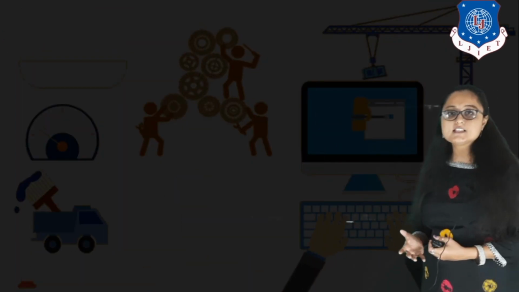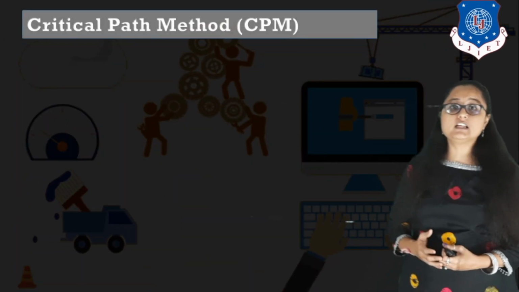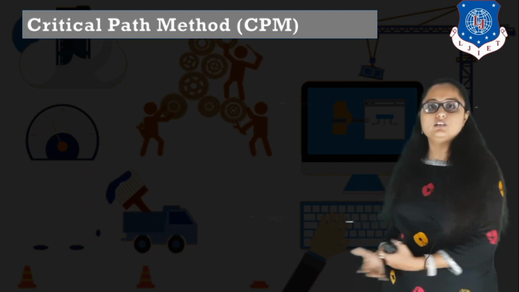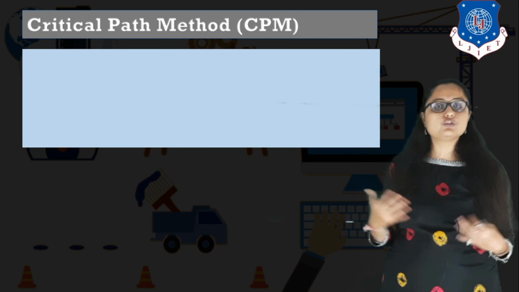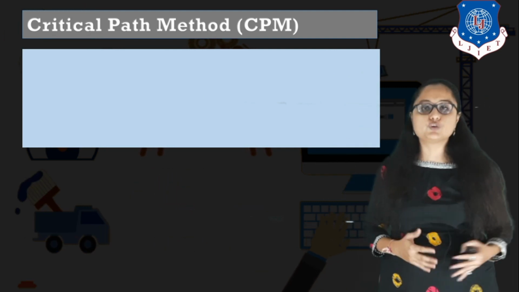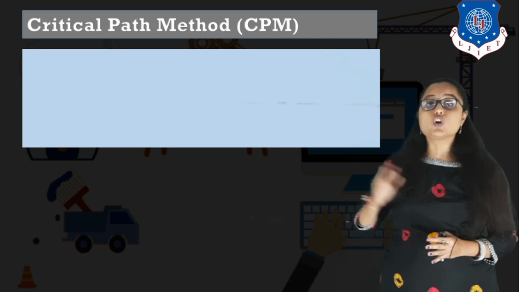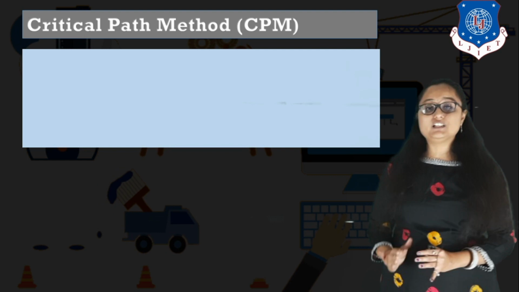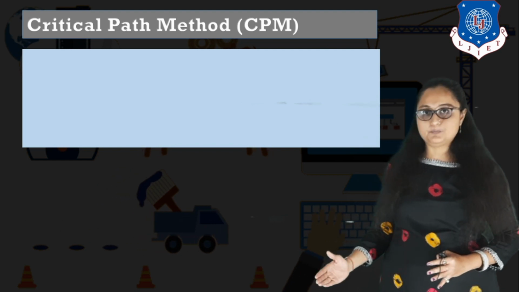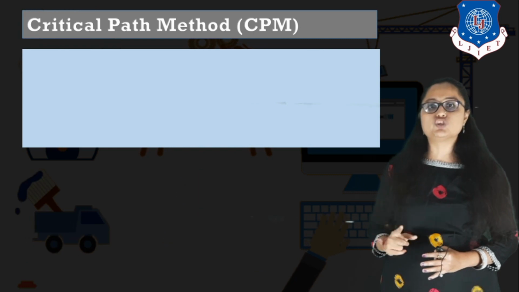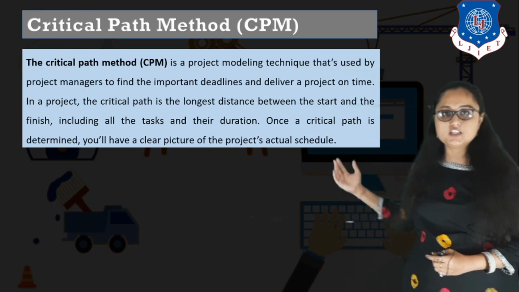Now the next methodology in which you can determine the critical path is critical path method, right? So we have told what do you mean by critical path. Critical path is the overall duration of your project. Basically it is the longest path in your project, and if any activity delays in critical path, it will delay your actual or estimated project schedule. Okay, that we will see shortly how.